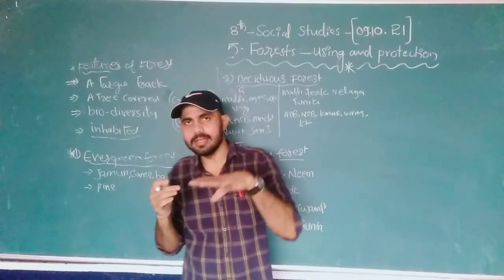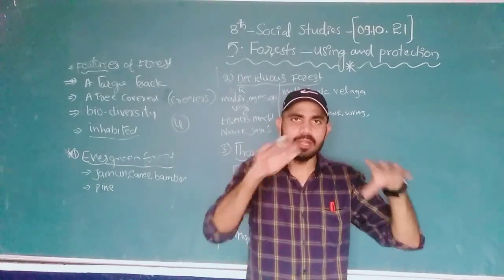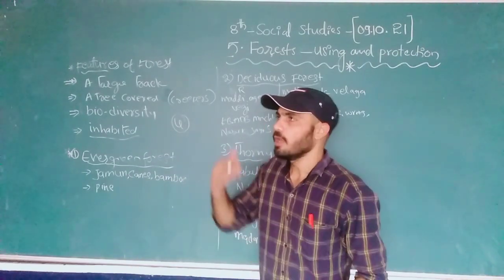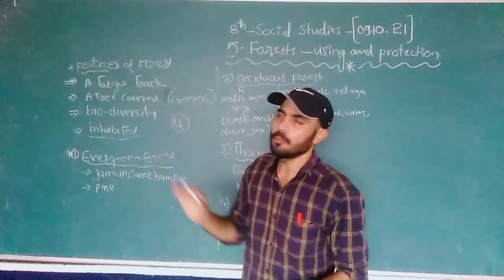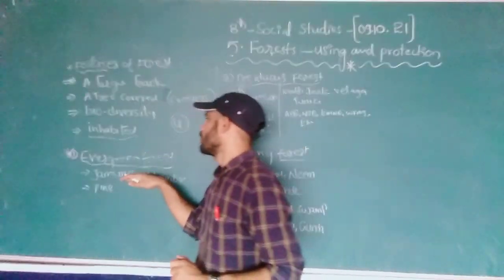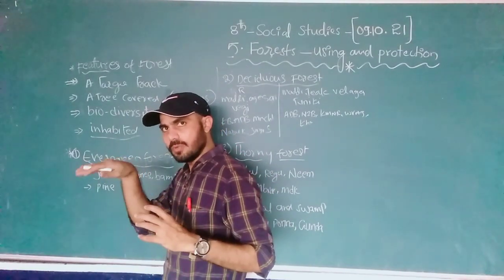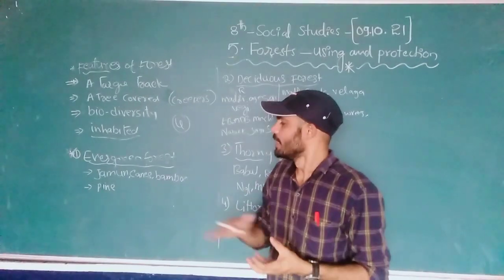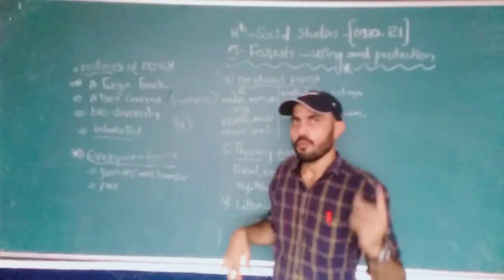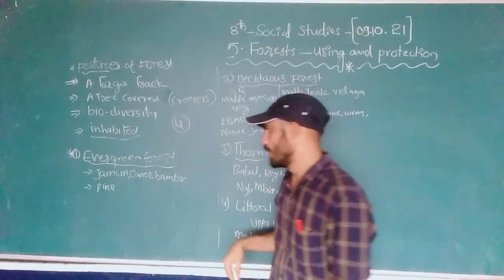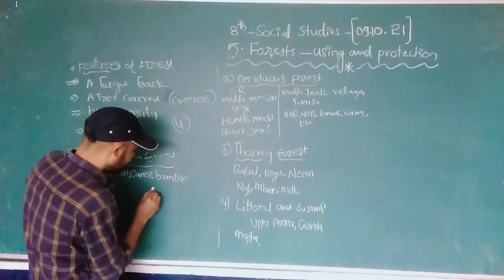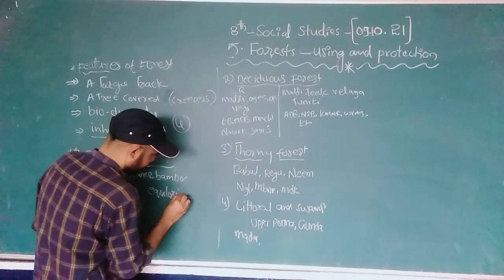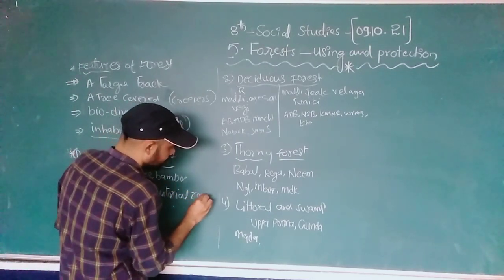In an area that receives more rainfall, we can see the evergreen forest formed. In the world, which area receives the most rainfall? Everyone knows that is the equatorial region, right?